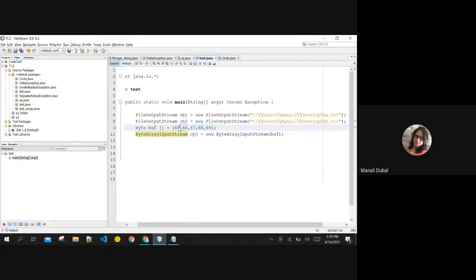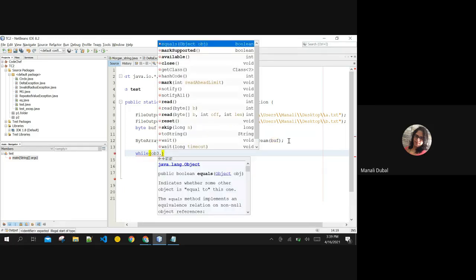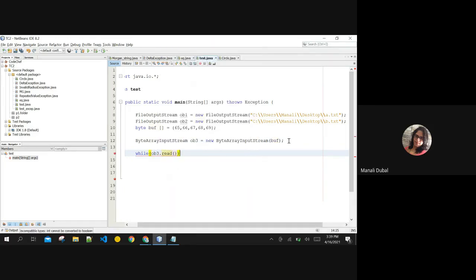You can even take this byte array as input from the user, and make it be read by the byte array input stream by passing that variable over here. And you can read till the end of this array is reached. You can use the while loop over here, till ob3.read is not giving you -1.